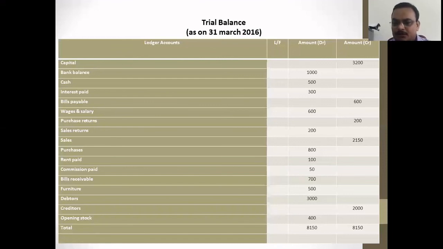You see the total of debit balance is 8150 rupees, and the total of credit balance is also 8150 rupees. So this is the complete preparation of a trial balance, and I think you understand that.